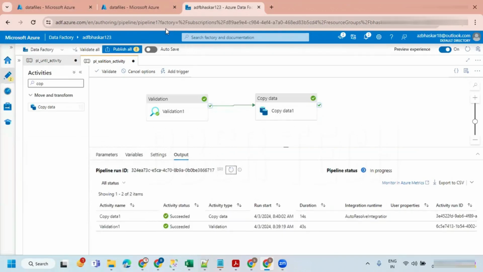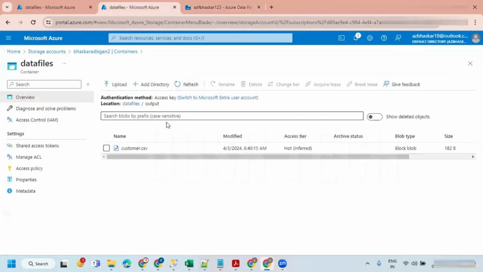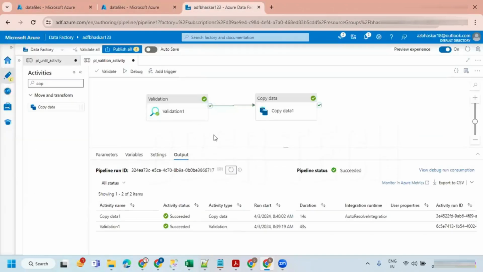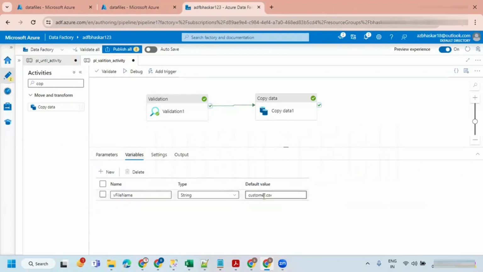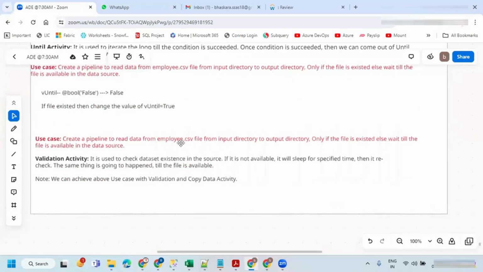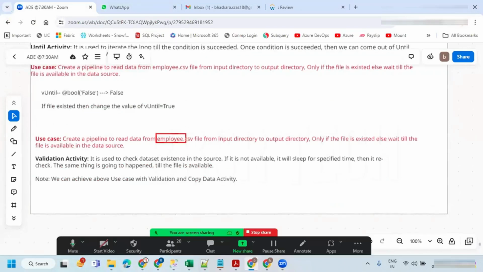Now if you go and see the target, you can see the file. If you want to check for the employee file, you can just go and change the name of the file in the variable, you can give it employee.csv. The reason why I'm taking a parameter is that whatever file you want to take, you can take it. In this particular case I have given the file name, but you can make it variable so that you can take any kind of file name for checking.